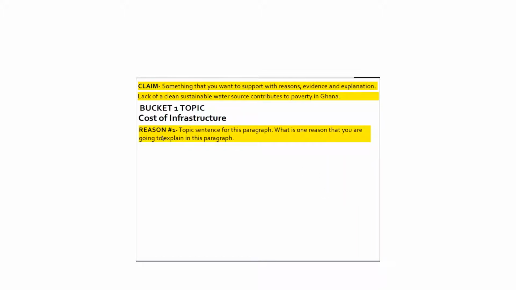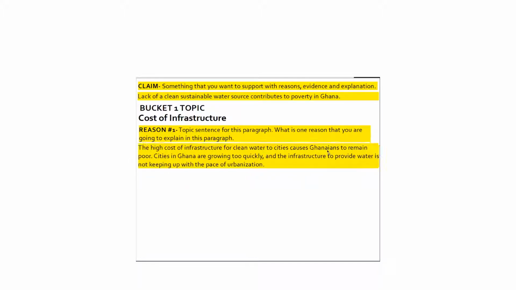Now I'm going to give you my reason number one, the reason that this contributes to poverty. It's a topic sentence for the paragraph. What is one reason that you're going to explain in this paragraph? The reason that I'm going to explain is this. The high cost of infrastructure for clean water to cities causes Ghanaians to remain poor.